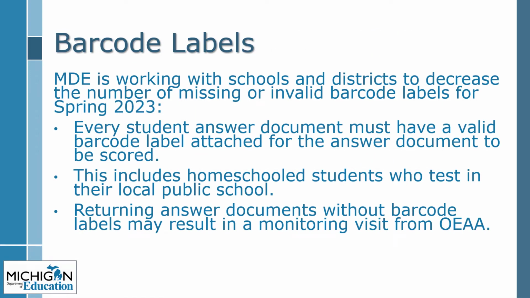For the 22-23 academic year, MDE is working with schools and districts to decrease the number of missing or invalid barcode labels. Every student answer document must have a valid barcode label attached in order for the answer document to be scored. This is also true for homeschooled students who test in their local public school. The school is responsible to secure a barcode label for each homeschooled student. MDE monitors how many schools and districts return answer documents without barcode labels. Returning answer documents without barcode labels may result in a monitoring visit from OEAA.